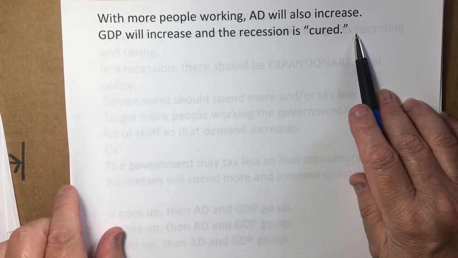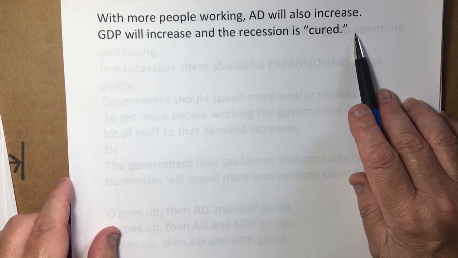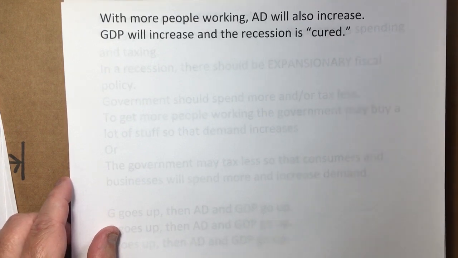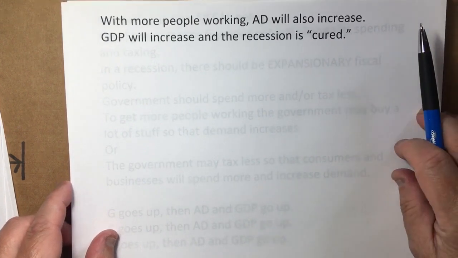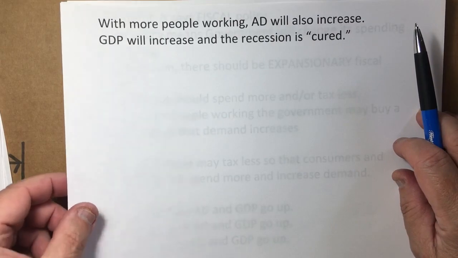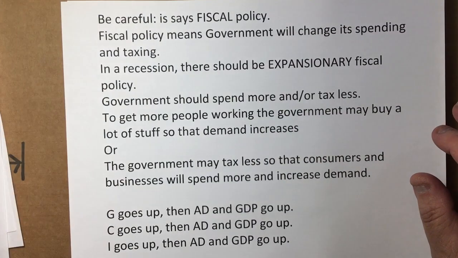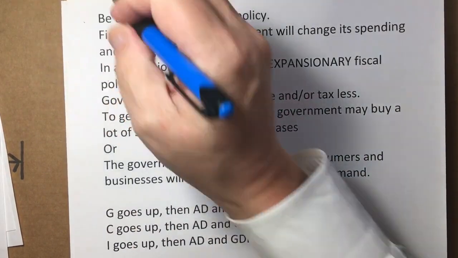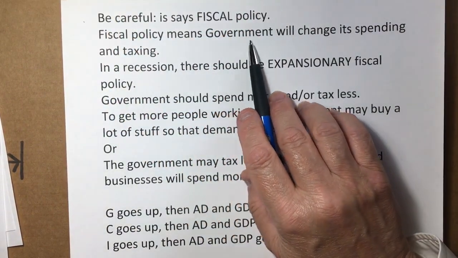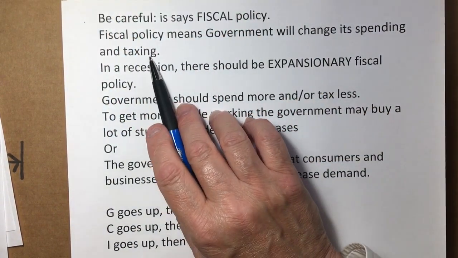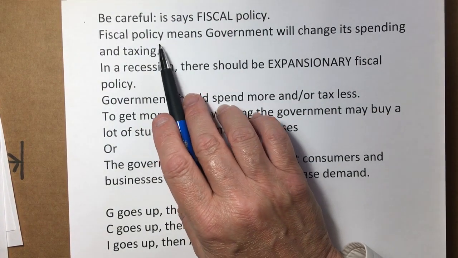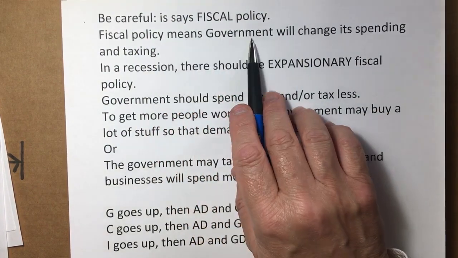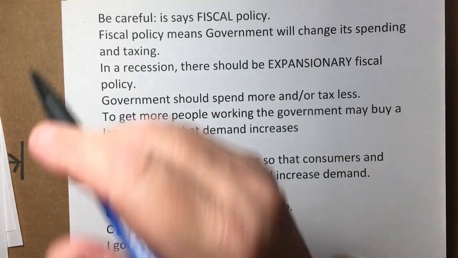Okay, now part C. Identify a fiscal policy that could be used to reduce unemployment. So now we're back to Keynesian economics. The government is going to do something, and they specifically said fiscal policy. Now be careful, it says fiscal. Fiscal policy means government will change its spending and its taxing. That's what fiscal policy is. It's the government spending and taxing, okay?